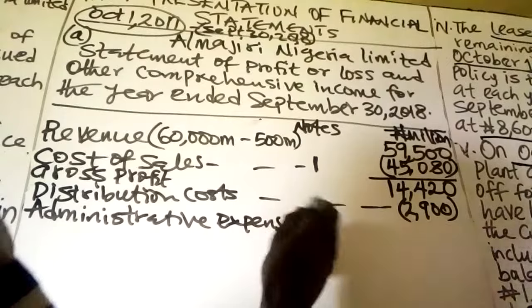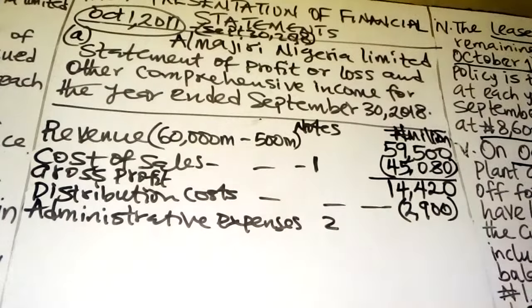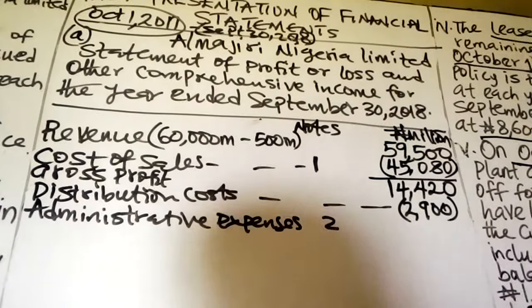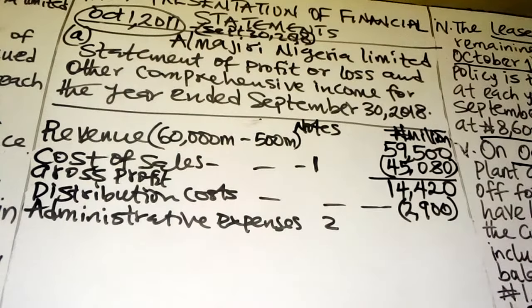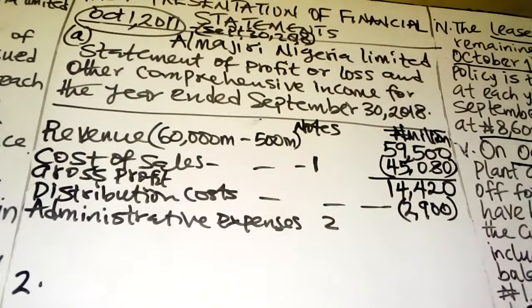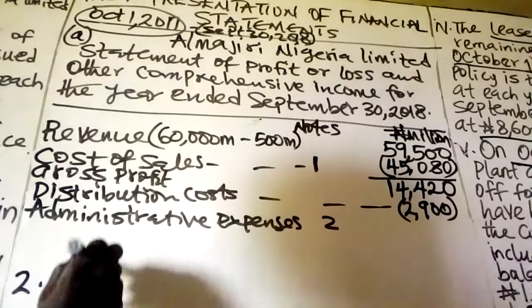Let's have that as note 2, because we have a note on that. Note 2, administrative expenses.